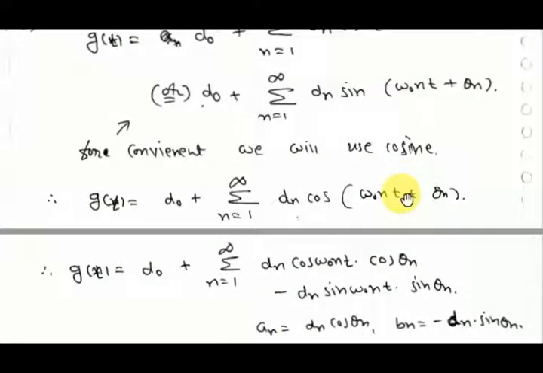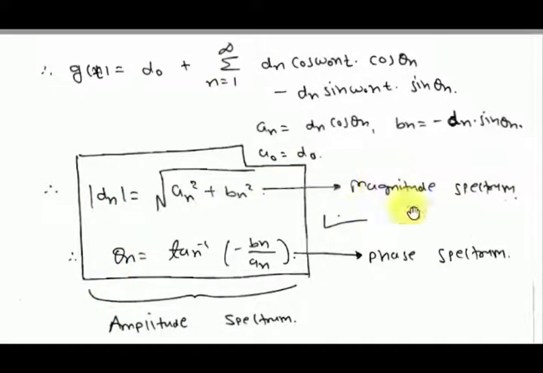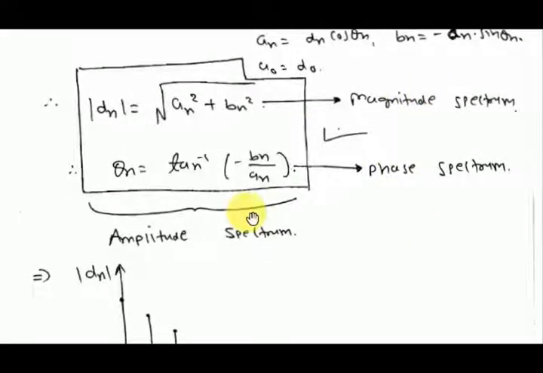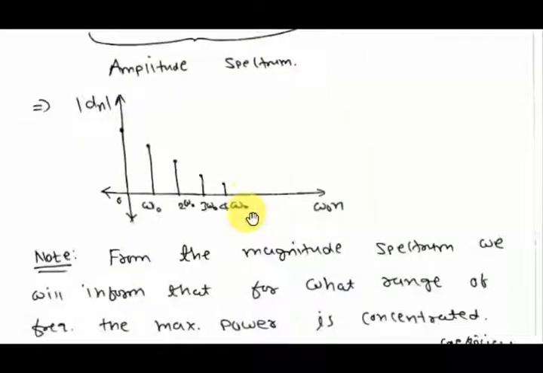So what is dn? You can write dn in terms of an and bn. Mod dn equals under root an square plus bn square, and theta n is tan inverse of minus bn by an. If you are given an and bn, you can find dn and theta n. Mod dn is the magnitude spectrum and theta n is the phase spectrum. You can plot it. Two plots will be there, a magnitude plot and a phase plot.